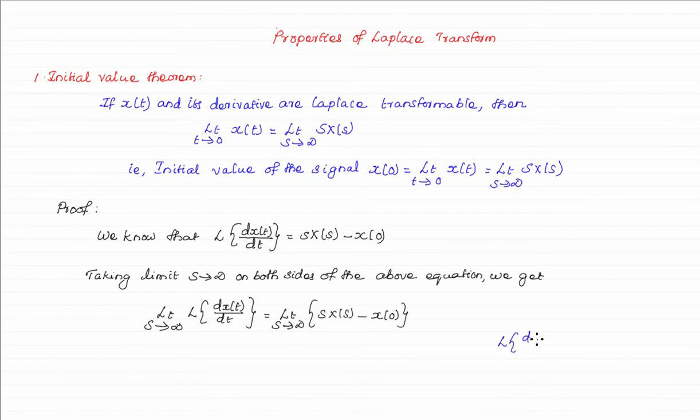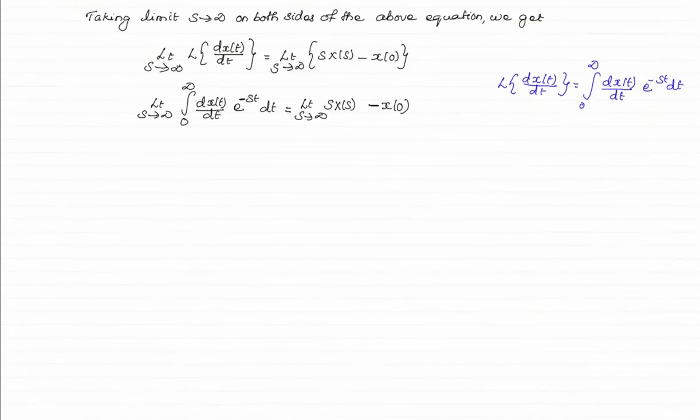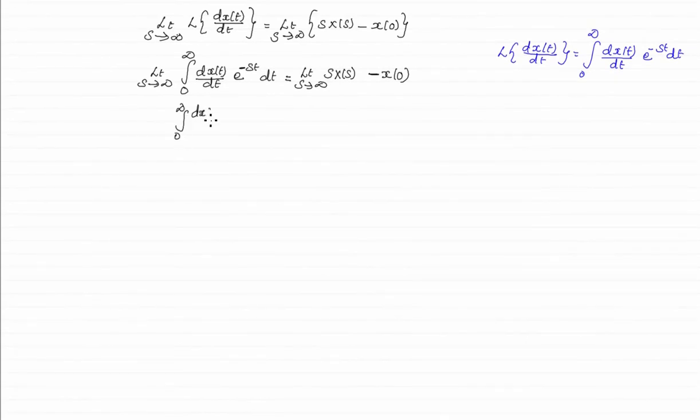We know that the Laplace transform of dx(t)/dt is equal to the integral 0 to infinity of dx(t)/dt multiplied by e power minus st dt. So limit s tends to infinity of the integral 0 to infinity of dx(t)/dt e power minus st dt is equal to limit s tends to infinity of s X(s) minus x(0). Here dx(t)/dt and x(0) are not functions of s, so we can change the order of integration and we can apply the limit for the s term.